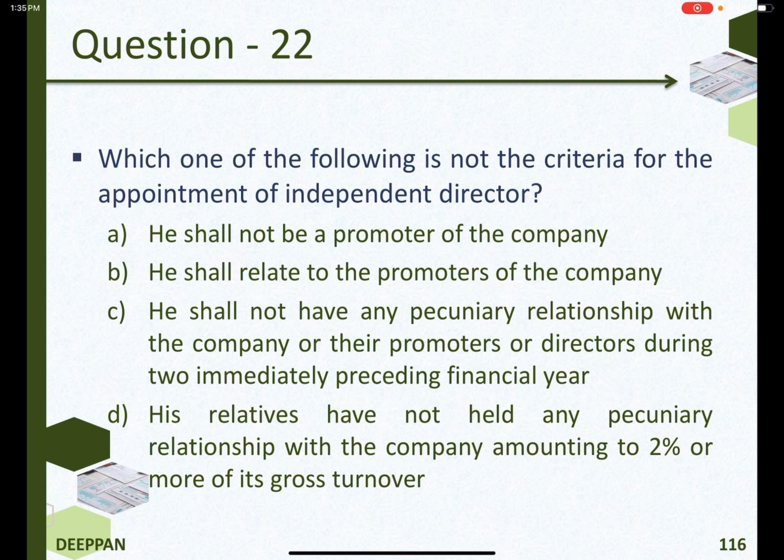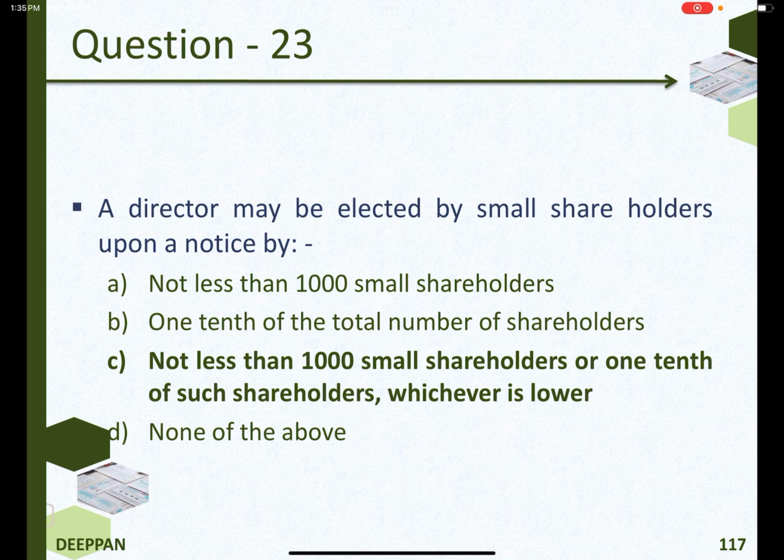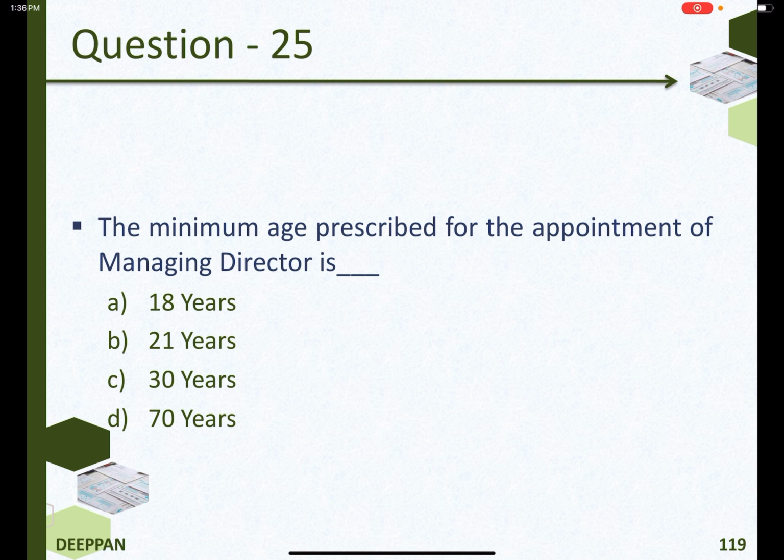Which one of the following is not the criteria for the appointment of independent director? He shall relate to the promoters of the company. A director may be elected by small shareholders upon a notice by not less than 1,000 small shareholders or 1/10 of such shareholders, whichever is lower. At every AGM, not less than 2/3 of the total number of directors shall retire by rotation. The minimum age prescribed for the appointment of managing director is 21 years.